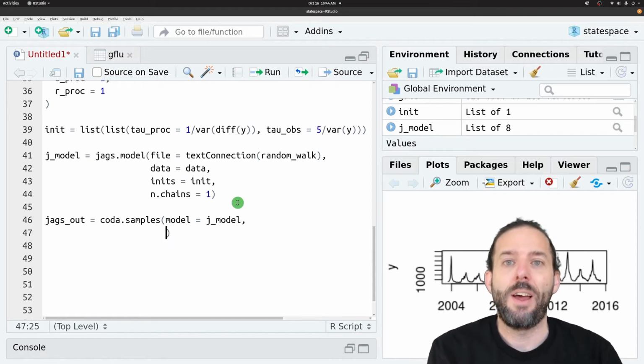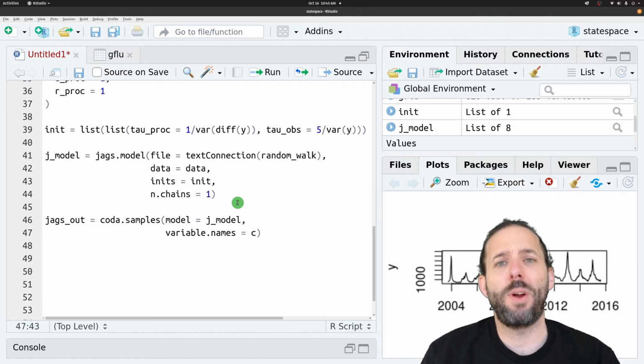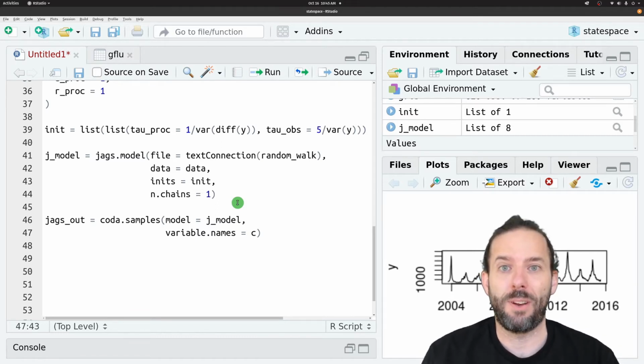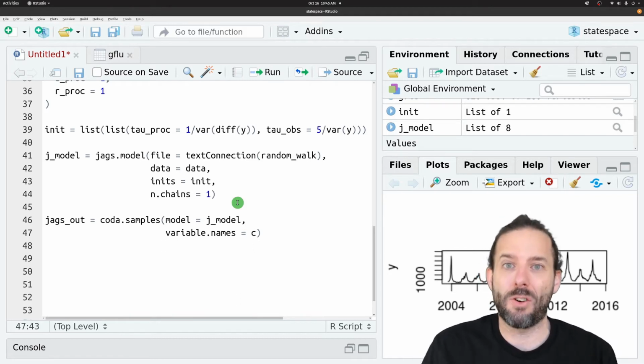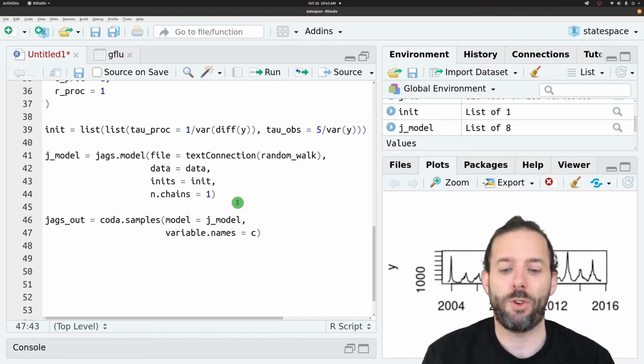It's going to take the variable names that we want it to give us back information on. And so for now, we're going to say variable.names is equal to, and we're just going to ask it to give us the parameters for the moment. And so that's our two precisions that capture the error terms in those normal distributions.